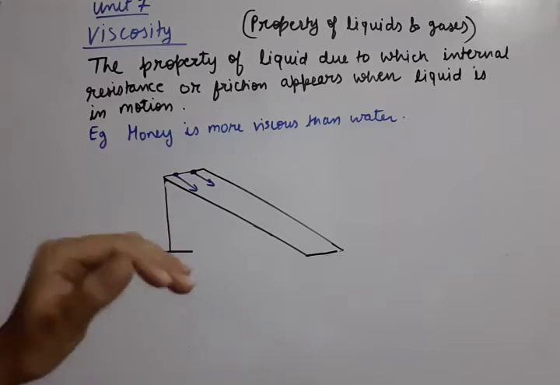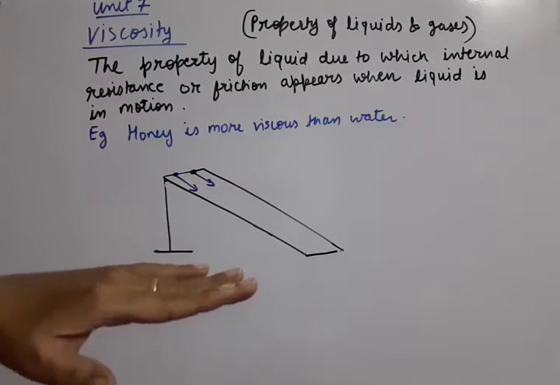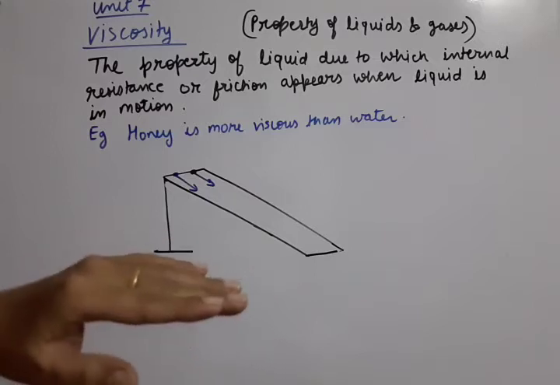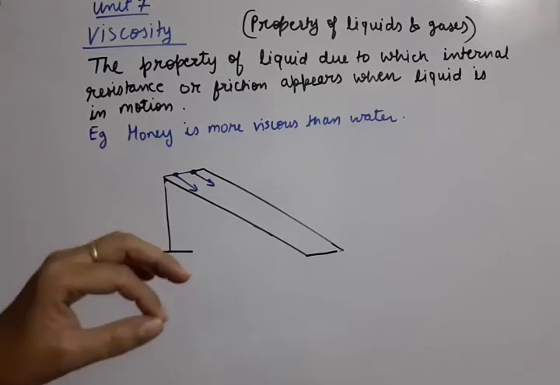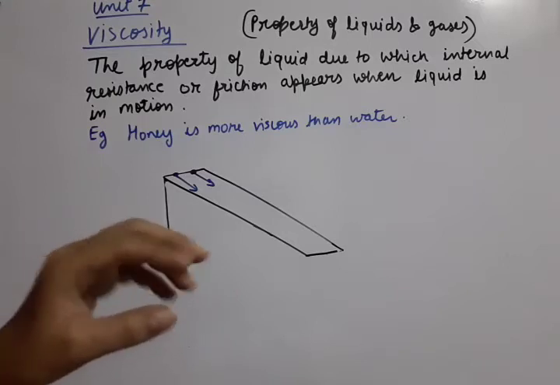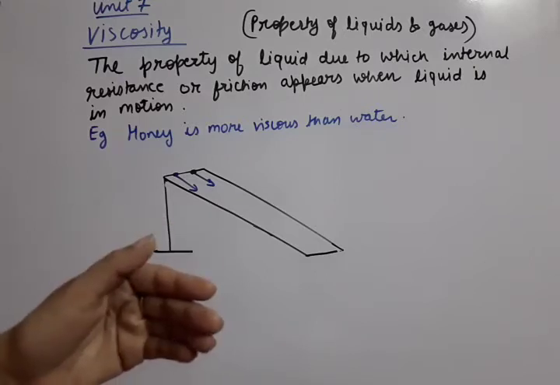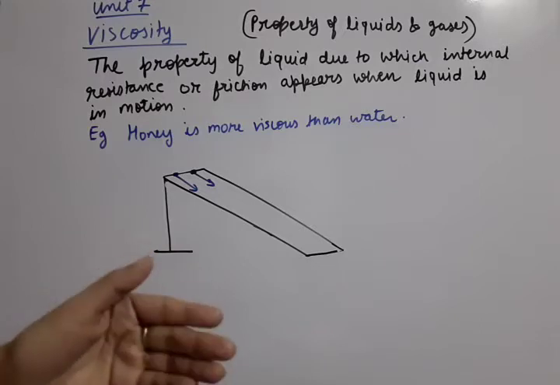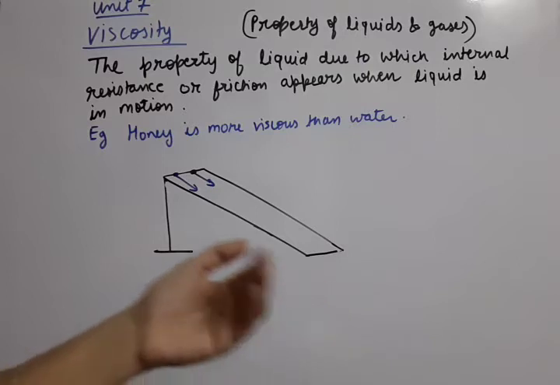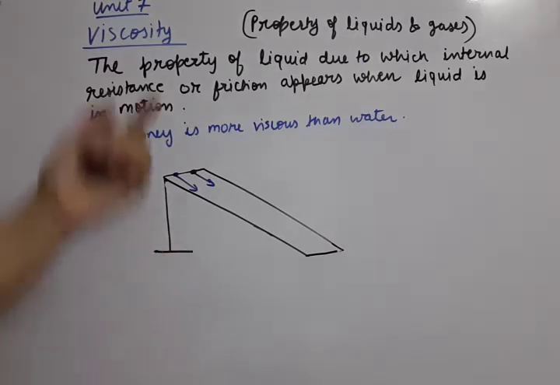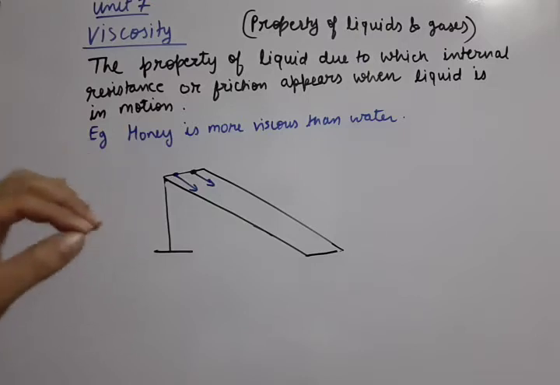Like we have seen that between solid surfaces, the force which opposes the motion is called friction. In the same manner, when we are talking about liquids and the liquid molecules are in motion, then also opposition takes place in the motion, that is called viscosity. So in solids the opposition is called friction, and in liquids the opposition is called viscosity. Okay, so now why does it take place, that we need to understand here.